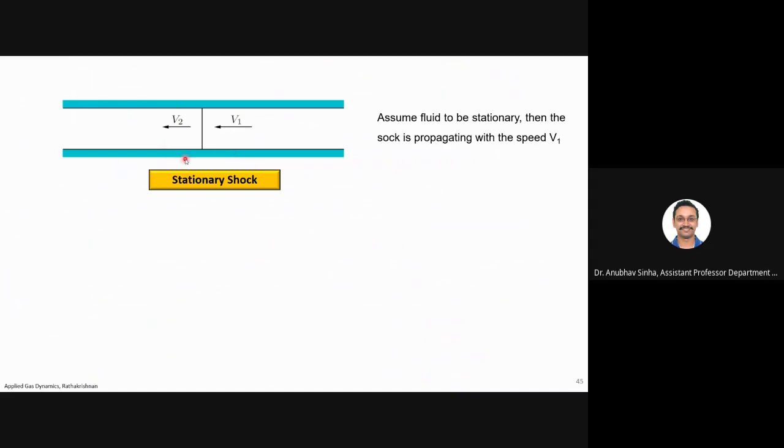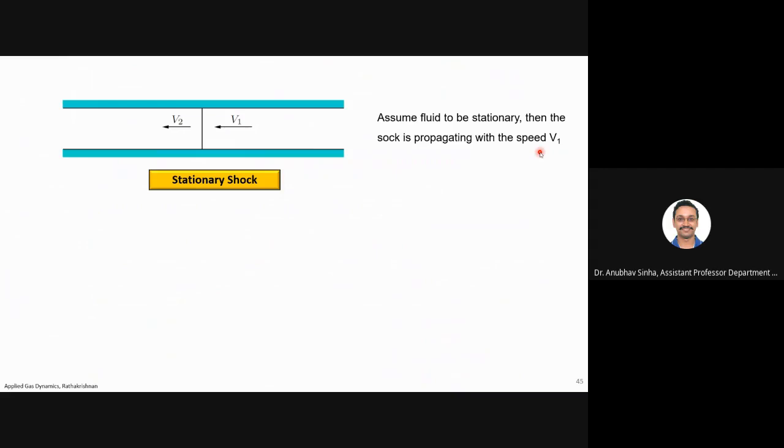We are saying that a flow is approaching the shock, and the flow leaves at some velocity v2 after the shock, but the shock is always stationary, right? This is what we are talking about so far. For this, the shock is stationary and the fluid is moving. Now if you assume the fluid in the tube is stationary, what will happen? The shock will start to move, right? The shock will start to propagate at the speed v1. Is this clear to you people or not?